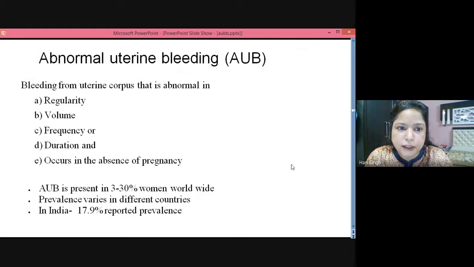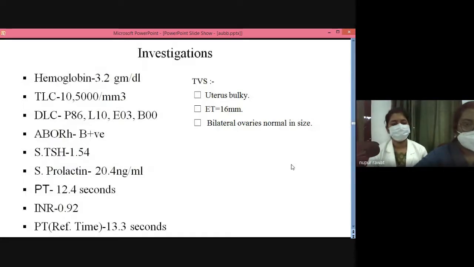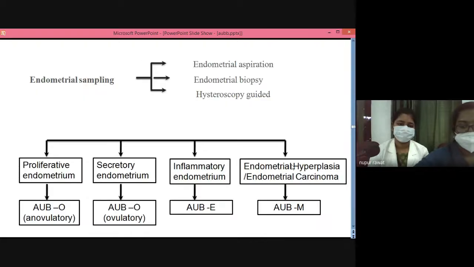Any investigation was available with the patient? Yes, ma'am. We had taken out the investigations and her hemoglobin was 3.2 gram per deciliter, TLC 10,000, A B positive, TSH 1.54, prolactin 20, PT 12.4, INR 0.92, and on previous ultrasound, ma'am, uterus bulky, endometrial thickness 16 mm, and bilateral ovaries were normal in size.